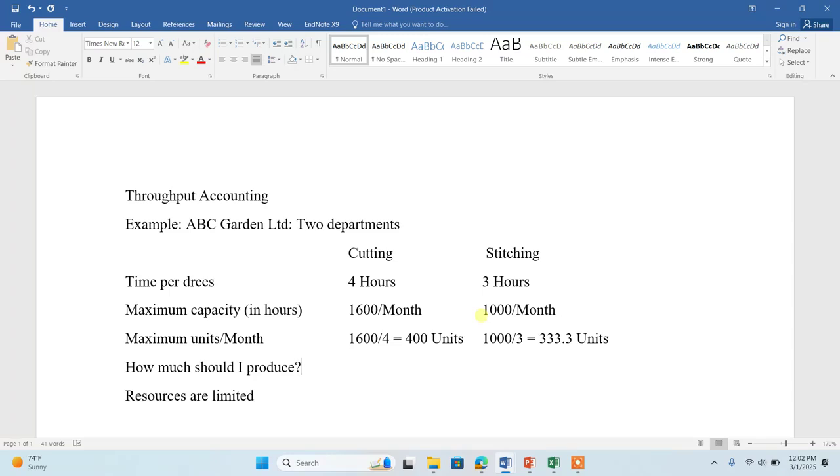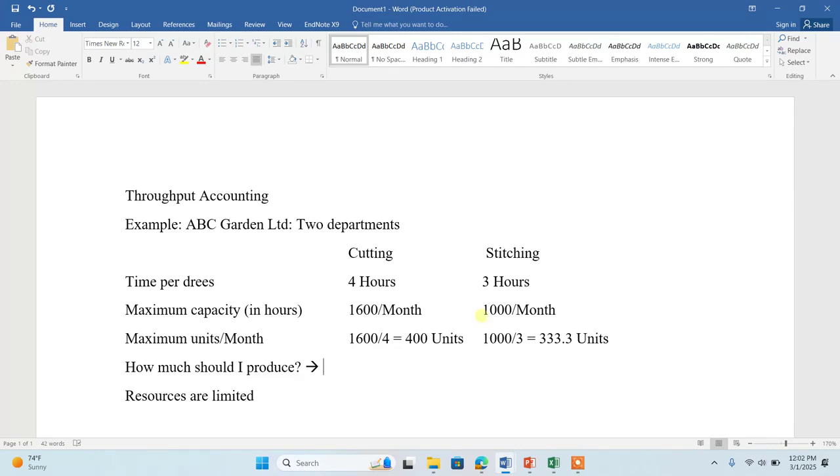So my dear, when we make a decision on how much we should produce according to throughput accounting, we should consider that department, machine or system which is stopping us from producing the maximum number of units which we can produce.